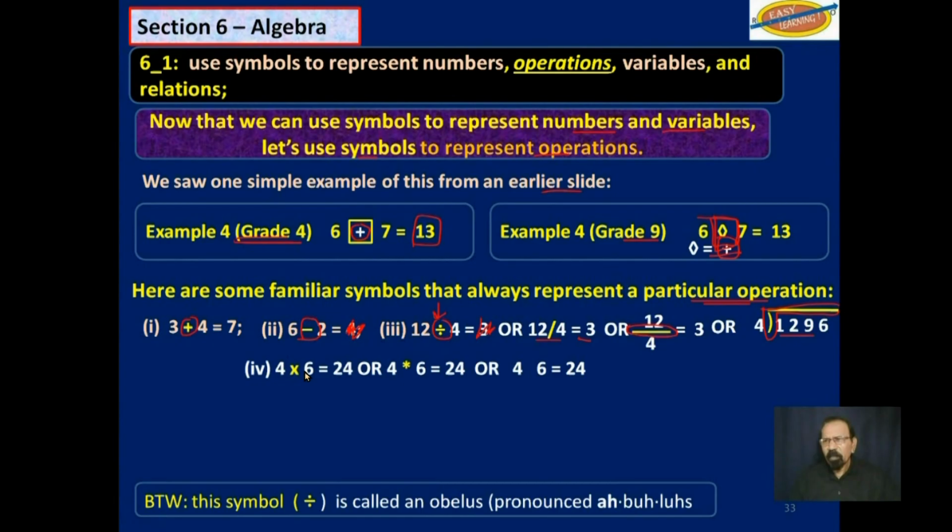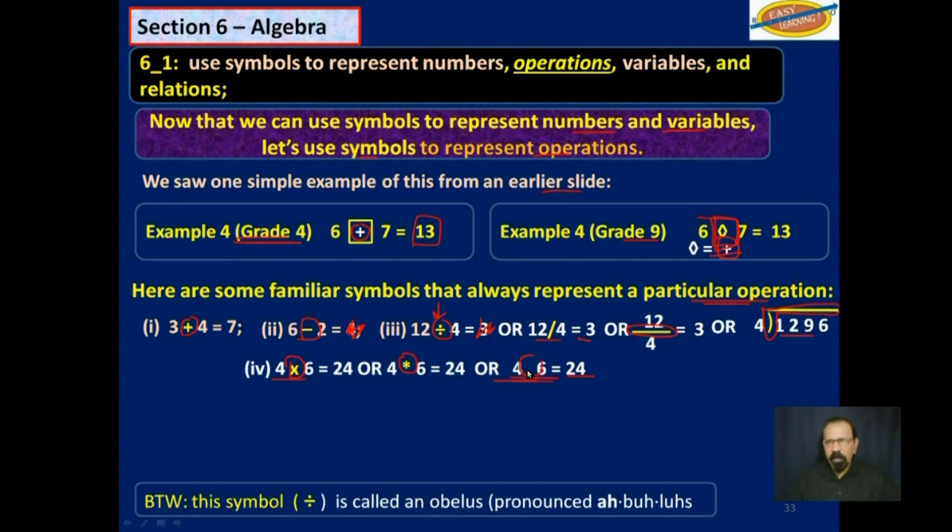Then here, this one here, 4 multiplied by 6 is x. Or if you use Excel or you do computer programming, you may find that instead of that x, there is an asterisk. And even in math, for example, you have a 4 there and a 6 here, and it equals 24.